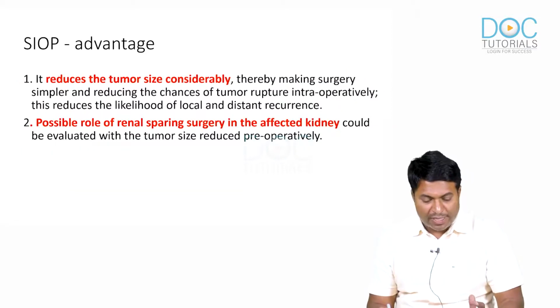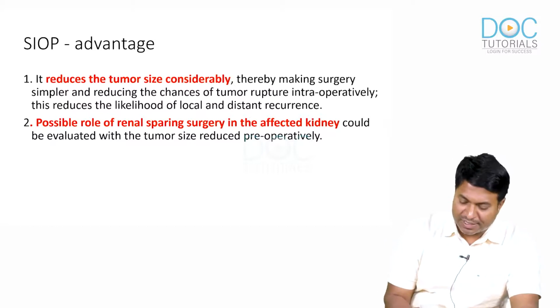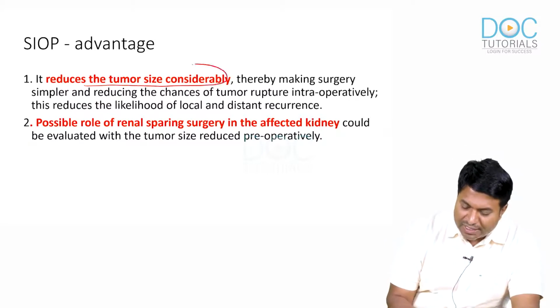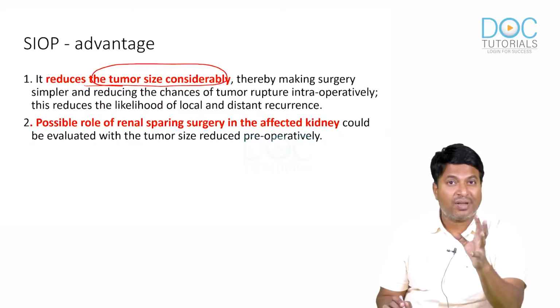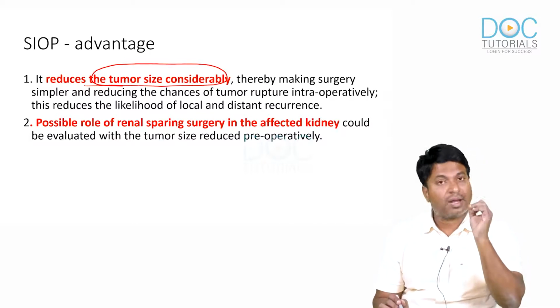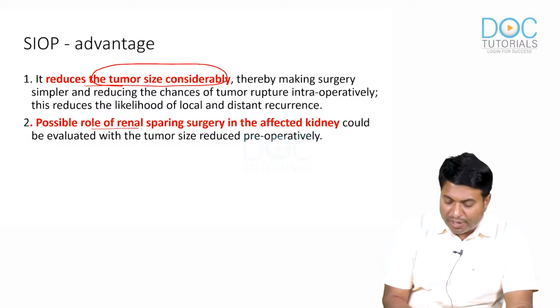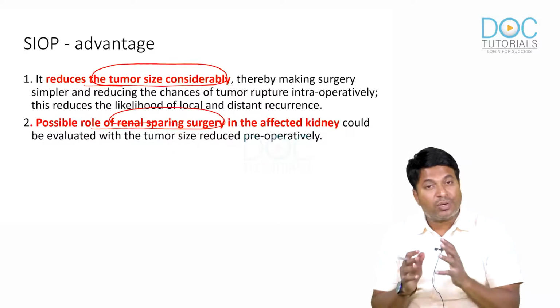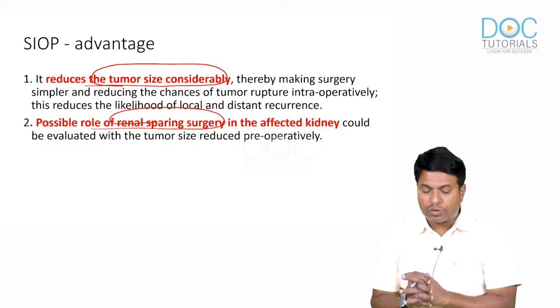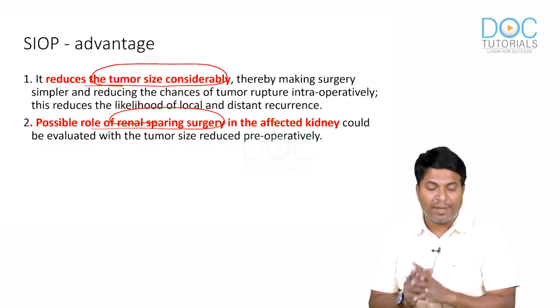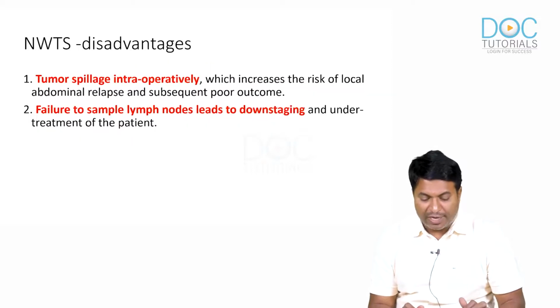And when you come to the SIOP advantage, the major advantage is that the tumor size decreases considerably, thereby making the surgery easy and allowing removal of the tumor without rupture. Renal sparing surgery is also possible. We can do a nephron sparing procedure, and also reduce the size of the tumor considerably. The risk of rupture is very, very less.